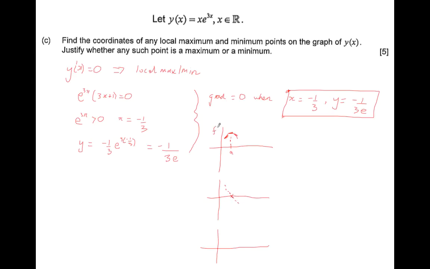So if this is f of x, this is f dash of x. And then let's have a look at the second derivative as well, f double dash of x. At this point here the gradient is negative. In fact, all the way along this particular f dash of x function the gradient is negative. So for a local maximum, when we feed a value of a into the second derivative, we should get a negative value coming out. That's how we test if it's a maximum.